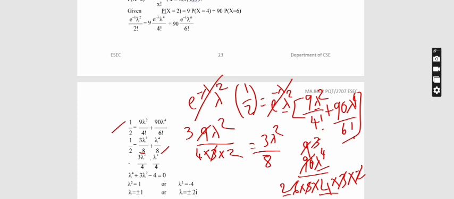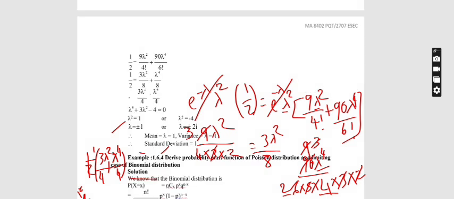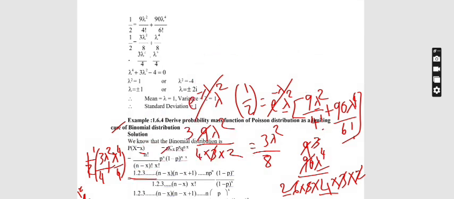So I can take 1 by 2 as common. I get 1 by 2 of 3 lambda square by 4 plus lambda power 4 by 4. So there is 1 by 2 on our left hand side. Cancel both the 1 by 2. So I will remain with the values lambda power 4 plus 3 lambda square minus 4 equals 0. If I take the factorization, I get lambda square equal 1. That is lambda equal plus or minus 1, and also lambda square equals minus 4 lambda value.